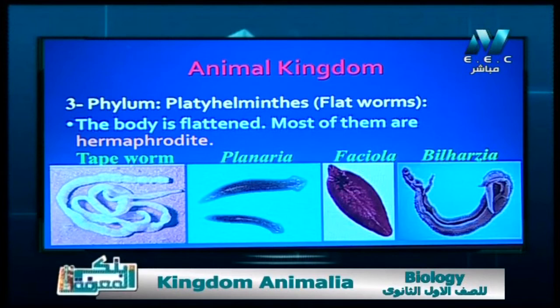The third phylum here, including the simplest type of the worms. And these types of worms are flattened, and we call them platyhelminthes, or flatworms. The flatworms here are many, and we have some examples here, as you see in the picture: the tapeworm, planaria, fasciola, and bilharzia. All of these types are very famous to indicate the platyhelminthes or the flatworms.